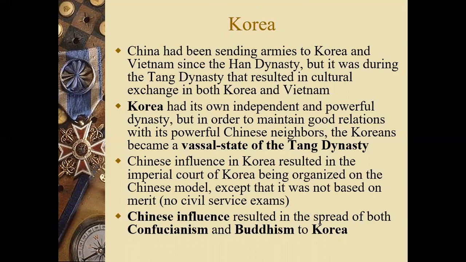Chinese language also filtered into Korea, and the Chinese characters were used in Korean language until the 1100s. Another major influence was Chinese architecture. The slanted roofs that we see in Korean buildings were very much influenced by Chinese architecture.